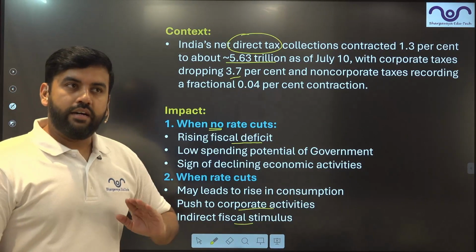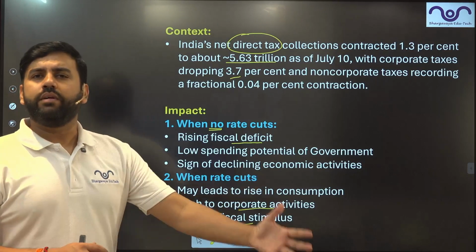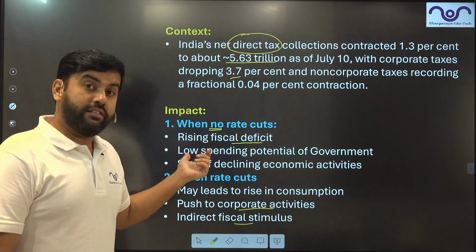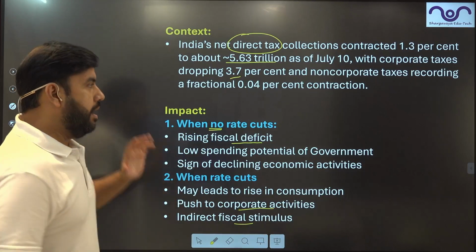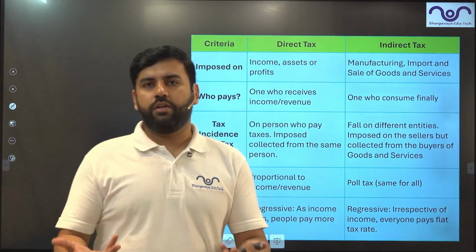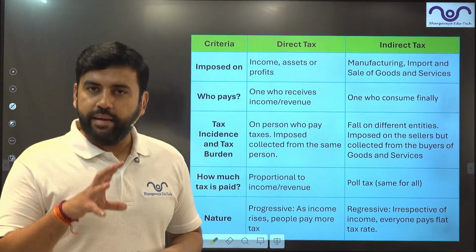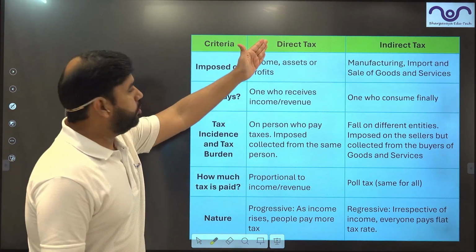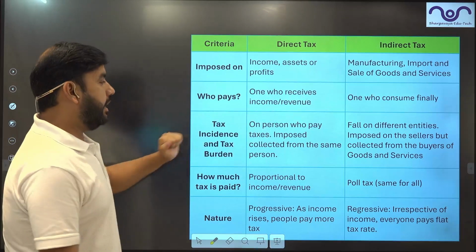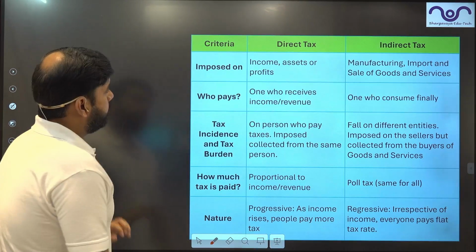So guys, it is just a matter of time. Let the government decide which one is the real reason for this, rate cuts or not. But for us in the UPSC examination and many other competitive examinations, guys, basically you are supposed to get the basic idea or the difference between direct and indirect taxes.